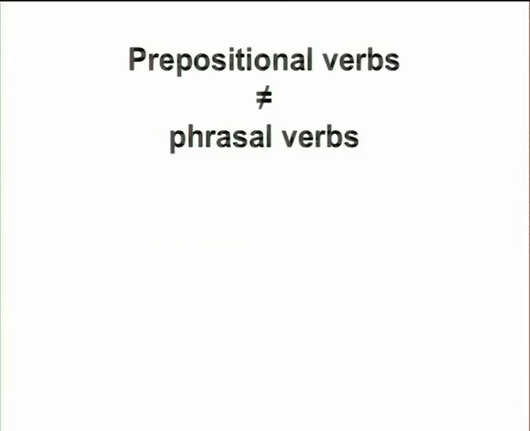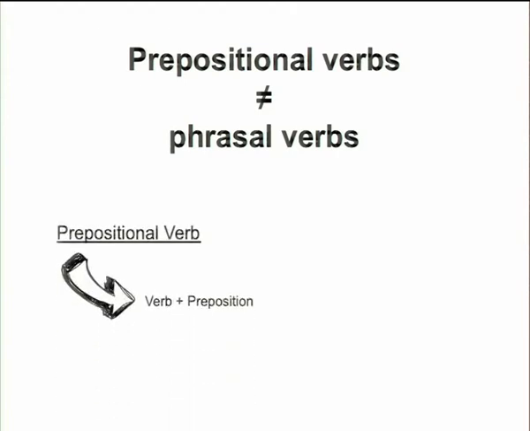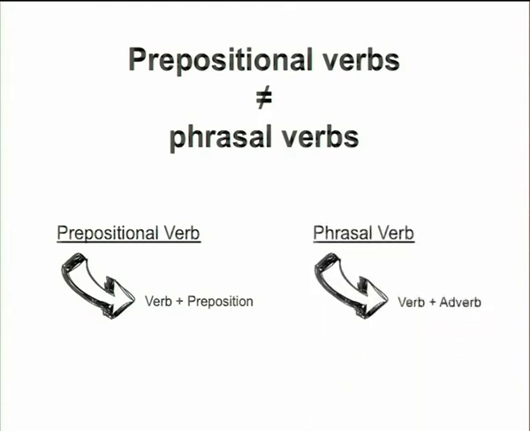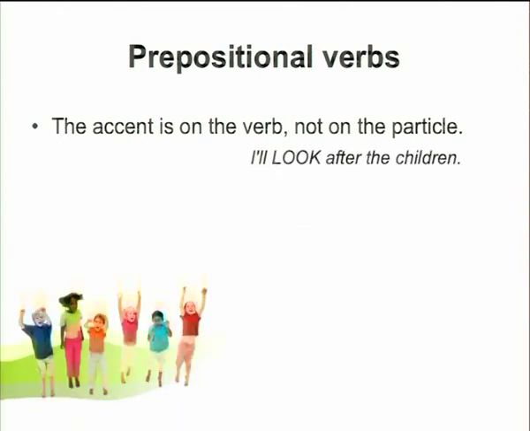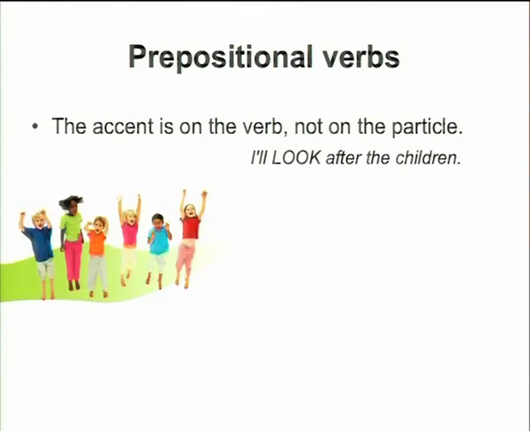Prepositional verbs are different from phrasal verbs. A prepositional verb is a verb followed by a preposition, whereas a phrasal verb is a verb followed by an adverb. In prepositional verbs, the accent is on the verb, not on the particle. For example, I look after the children.